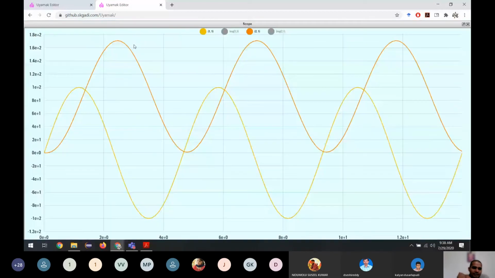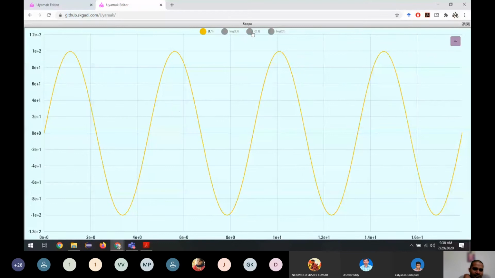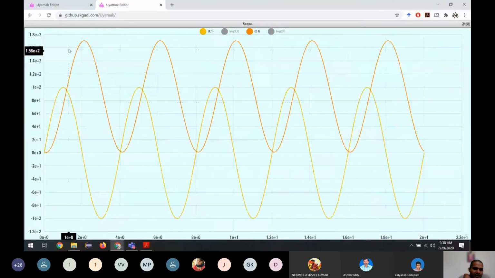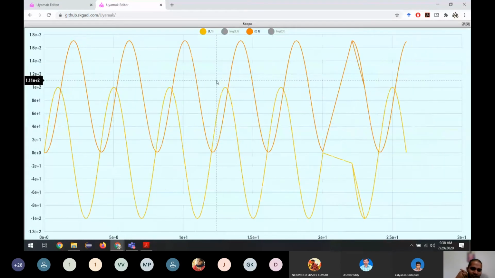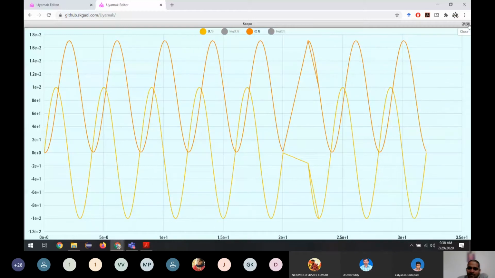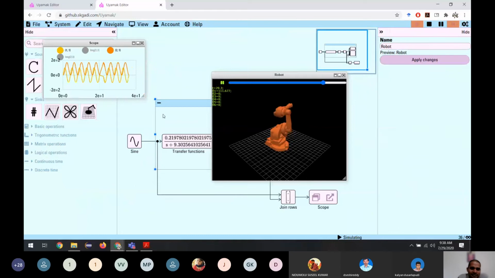If you give a sine wave, it looks like this. So you give a voltage, the voltage is 100, but the output is something else. I mean, it's the dynamics. If you include the dynamics, this is how it's behaving. So please, if you have any doubts, ask me how it is working.